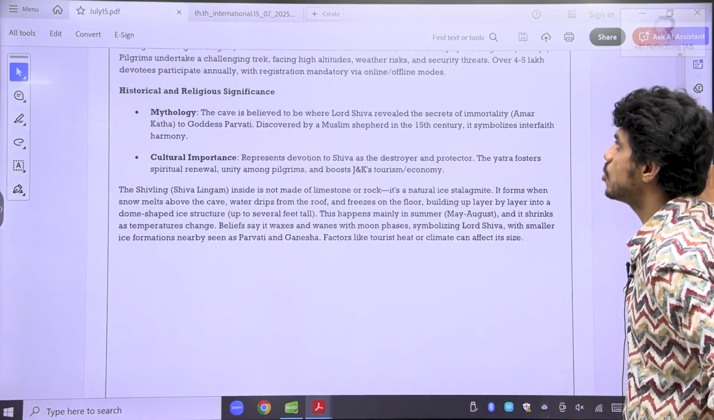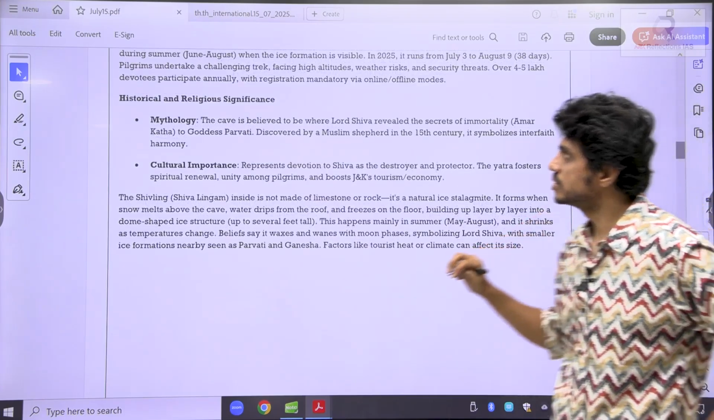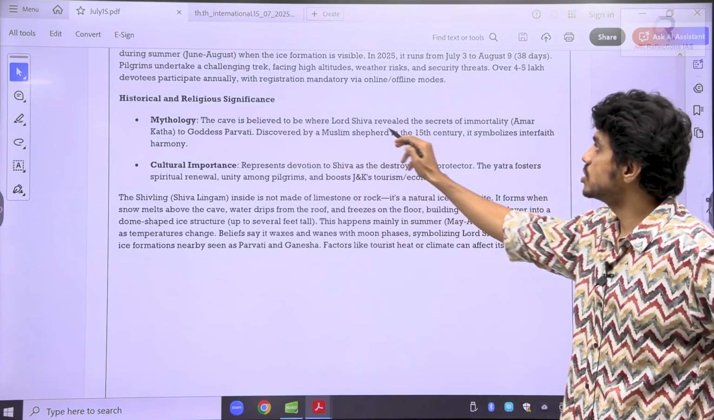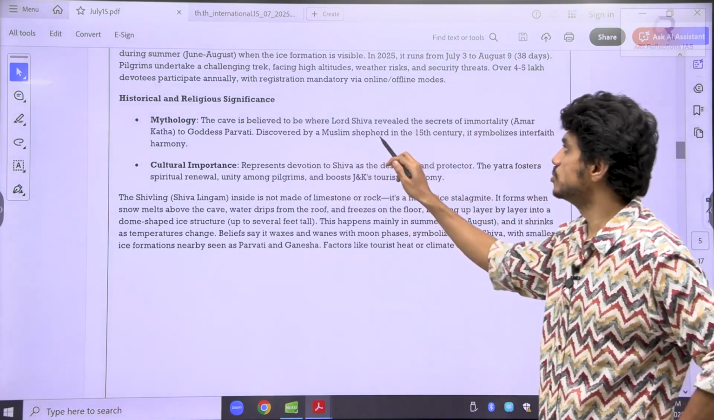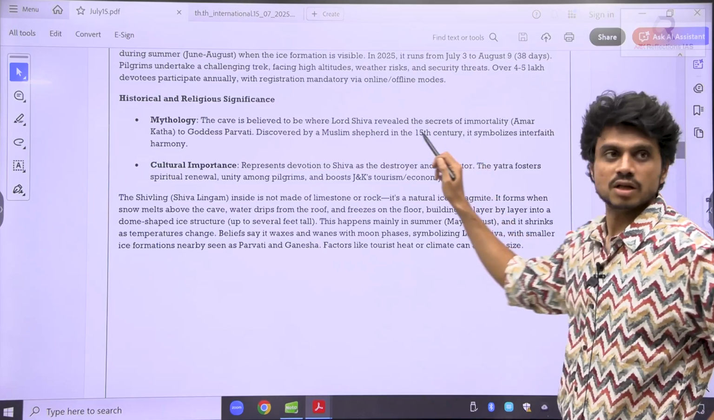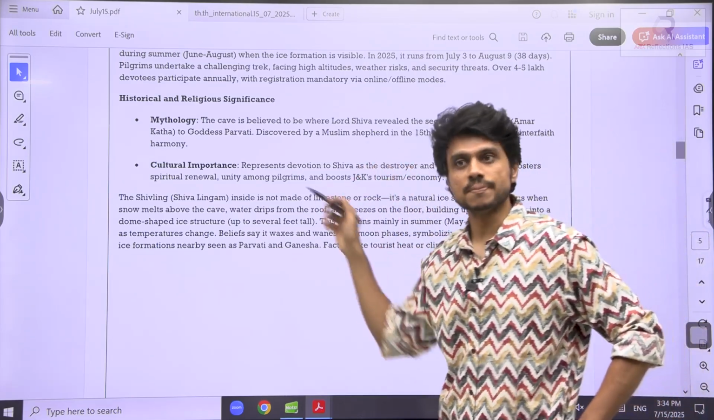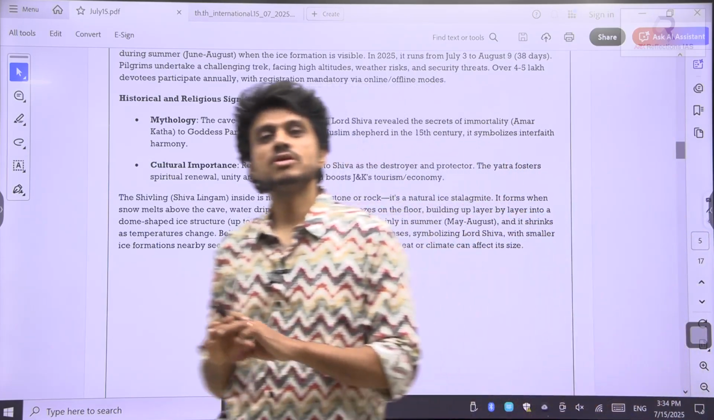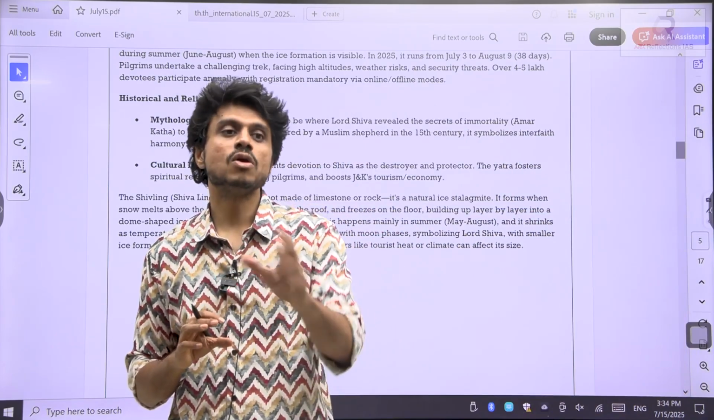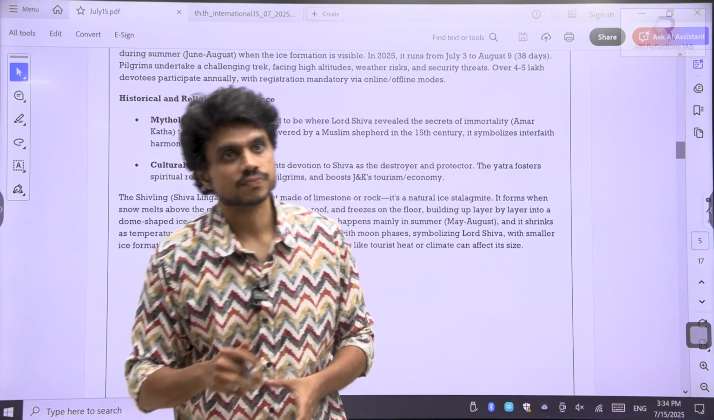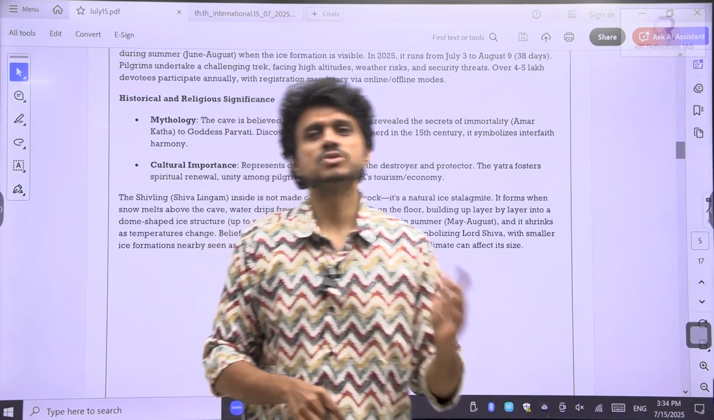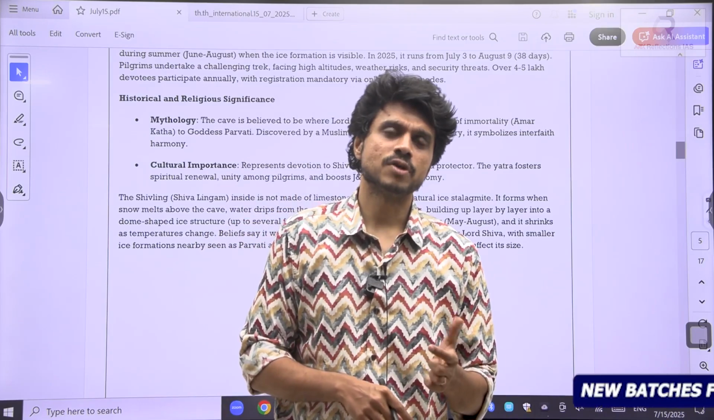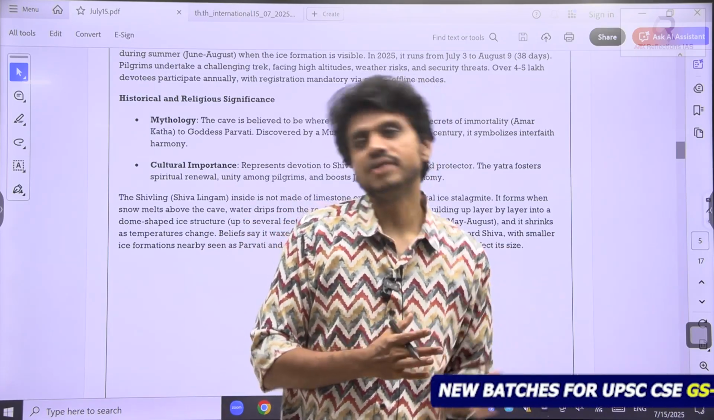And one more point that is useful for GS4 here: the cave is believed to be where Lord Shiva revealed the secrets of immortality to goddess Parvati, and it was discovered by a Muslim shepherd in the 15th century. So this is also a kind of symbolism for unity and brotherhood. The Muslim shepherd found this cave. So those differences, communal hatred and all.